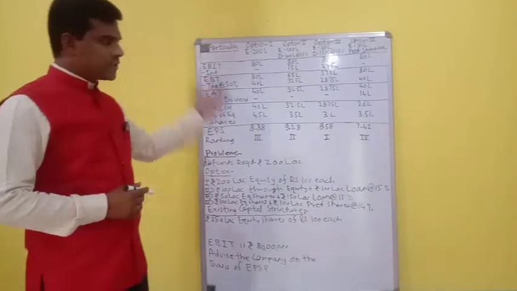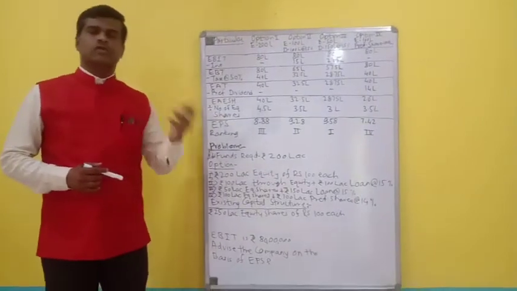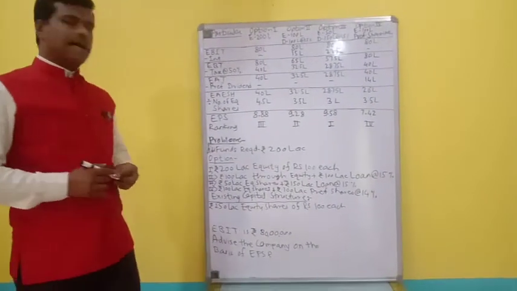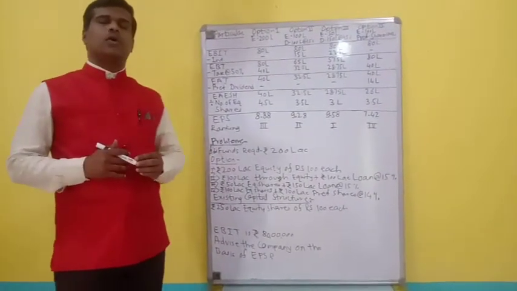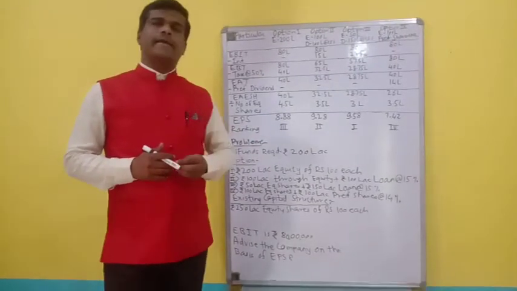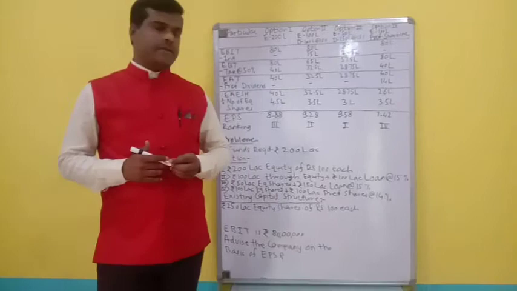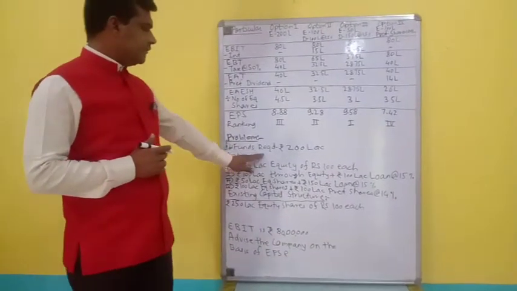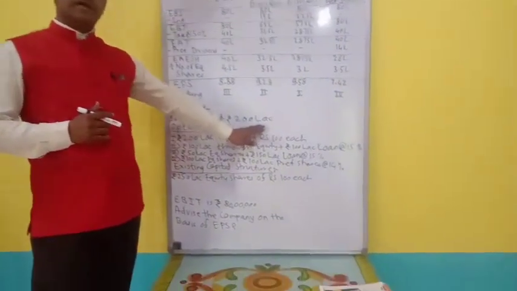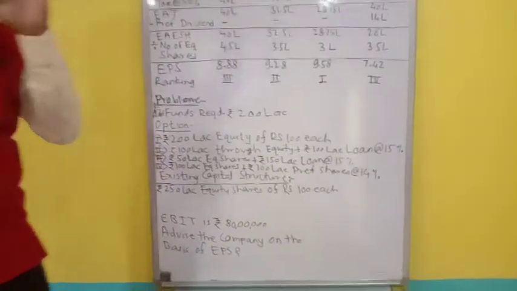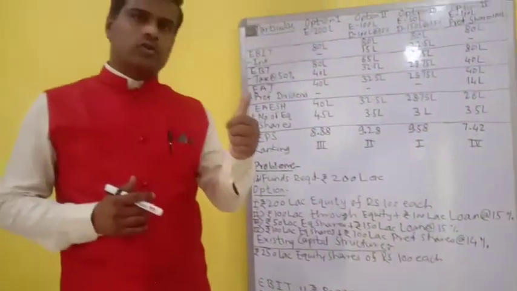Okay, so let us come on to the problem that we are going to look at now. There is a business that requires almost 200 lakh rupees for expansion of its business operations. So the additional fund requirement is 200 lakh rupees, and for doing the same they have four choices. What are the four choices?